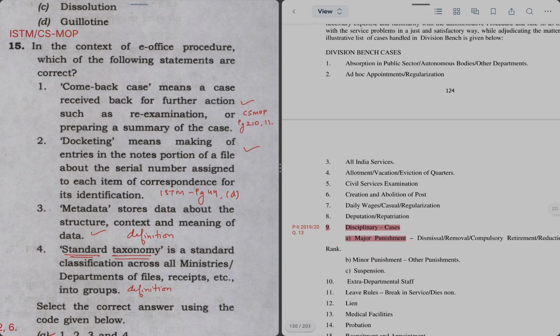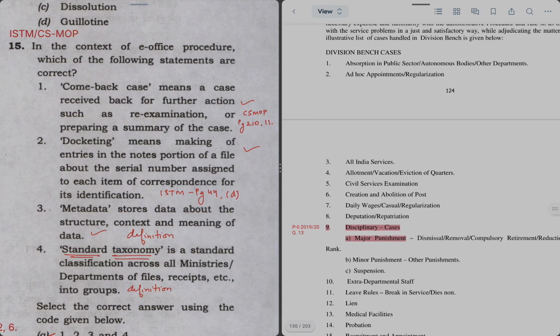Next is docketing. It is actually similar in e-office and physical office. So docketing means making entries in the noting portion of a file about the serial number assigned to each item of correspondence for its identification, so that by looking at the noting you will know that if some correspondence portion is mentioned, you can directly go to the correspondence page in the file to read in detail. So this is true.